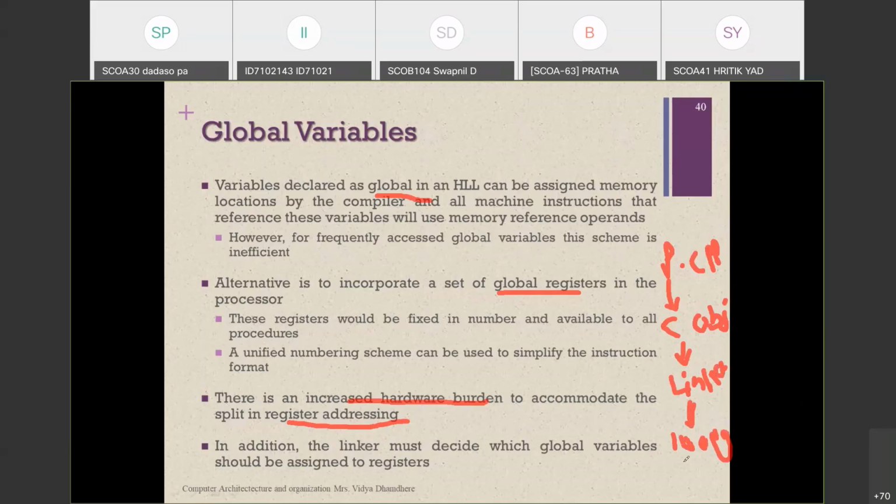After loading, the program goes for execution and creates the exe file. This process is followed. In that, the linker decides where to link that particular assigned value to the register. It is a time consuming task whenever we use a large number of global variables.